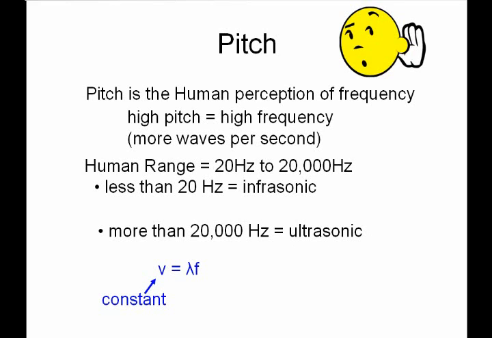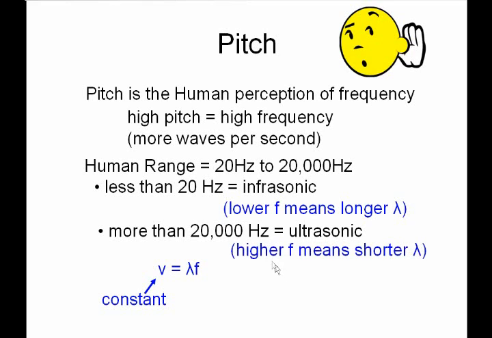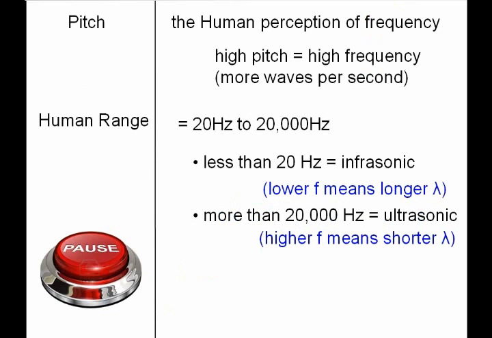Now all the sound waves go through air, and air has a constant speed to it, somewhere around 340 meters per second. Because we're in one medium, we're not changing mediums, the speed stays constant, and that means the wavelength and frequency are inversely proportional to each other. So for our infrasonics, that means they have a low frequency or a long wavelength. For ultrasonics, they have a higher frequency and a shorter wavelength. Now these two relationships are things that you have to have memorized. All right, higher frequency, shorter wavelength, you need to know that. For light waves, that also means they have higher energy as well. Lower frequency goes with longer wavelength. All right, pause and copy.